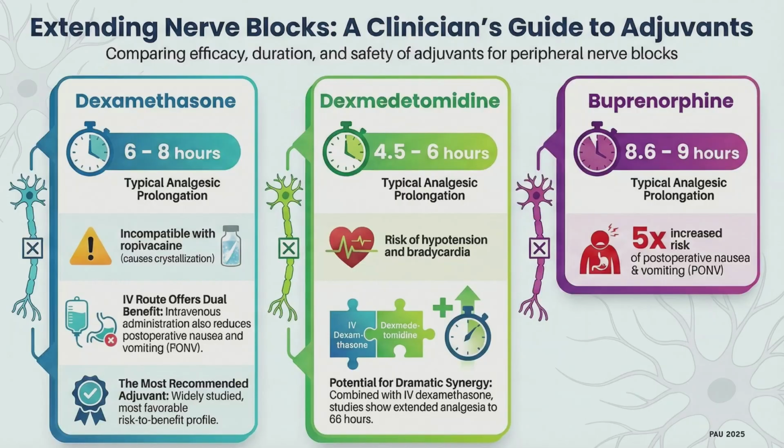So among these, dexamethasone increases the duration of analgesia by 6 to 8 hours. It has incompatibility issues with ropivacaine. IV has some potential benefit, like decreasing the incidence of postoperative nausea and vomiting, compared to perineural administration.